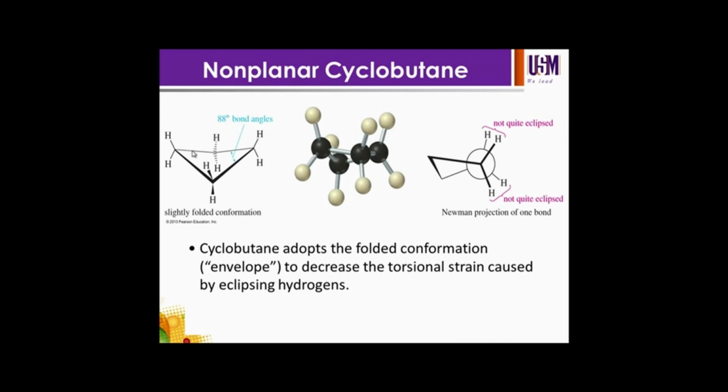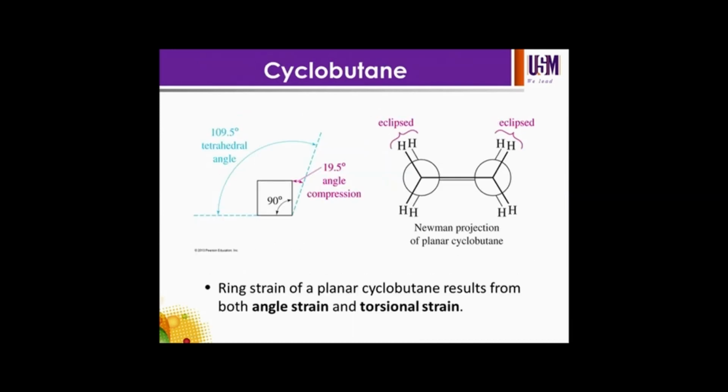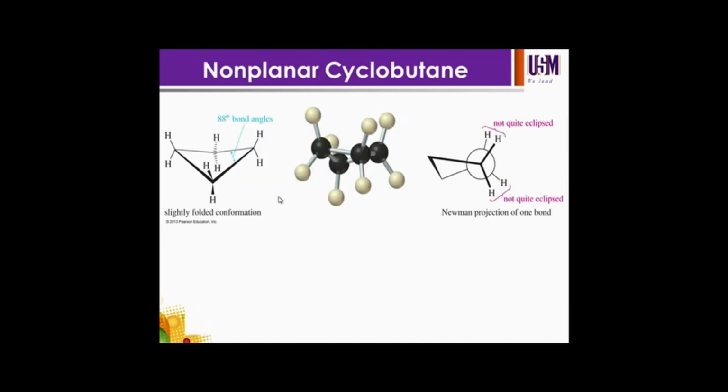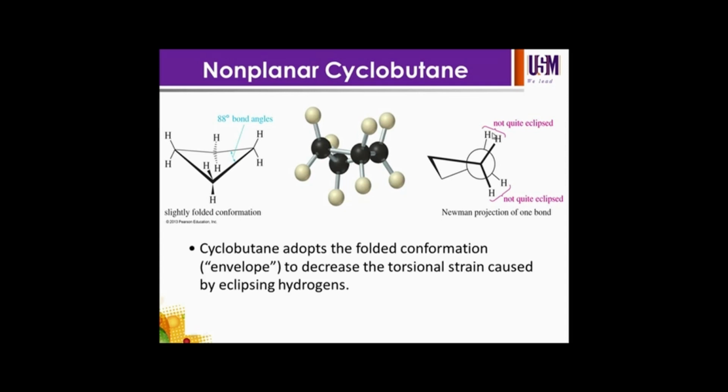So you can see the conformation now. Previously the angle was 90 degrees, but after it folds, the angle reduces to 88 degrees, and the hydrogens are no longer eclipsed. The hydrogens here are slightly moving and become non-parallel to each other.